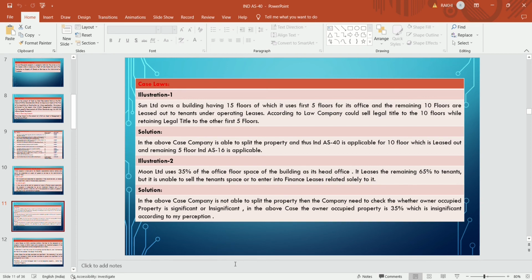For that purpose, it will be treated as PPE, property, plant and equipment, and not an investment property. Though 65% of the property is investment property, in this case it will be treated as PPE, but according to my perception, it would be treated as an investment property.